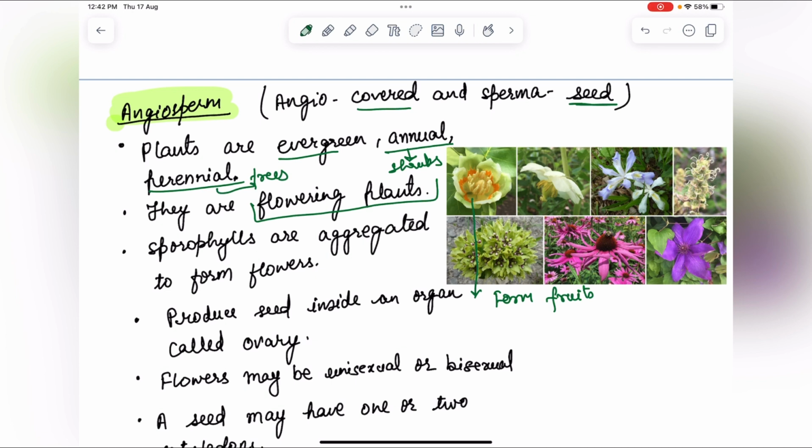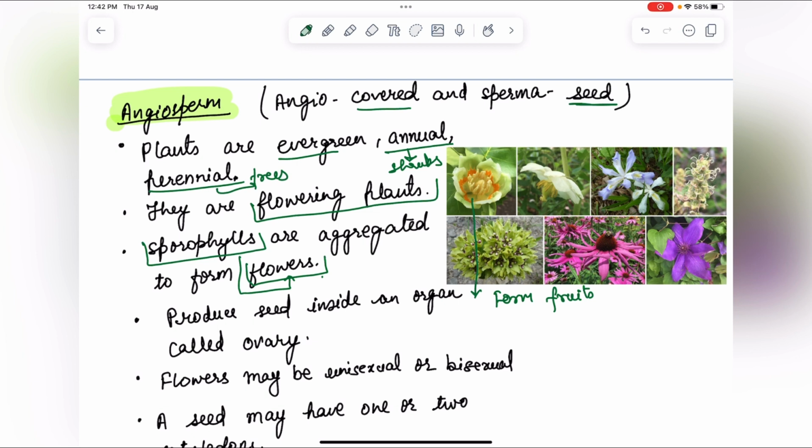Next point is sporophylls are aggregated to form flowers. Now these sporophylls form flowers, and in a flower male and female reproductive organs will be present. Some flowers are unisexual or some flowers are bisexual. Unisexual means a single type of reproductive organ will be present. Bisexual means both male and female reproductive organs will be present in the flower.